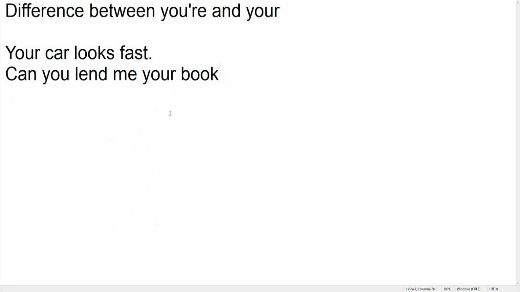Can you lend me your book? So again, you're asking a person. This person has a book. He's the owner of the book. So that's why you're using your, because you're talking to the person and you are asking for the person's book. Can you lend me your book? Let's go with another one. I need to use your computer.